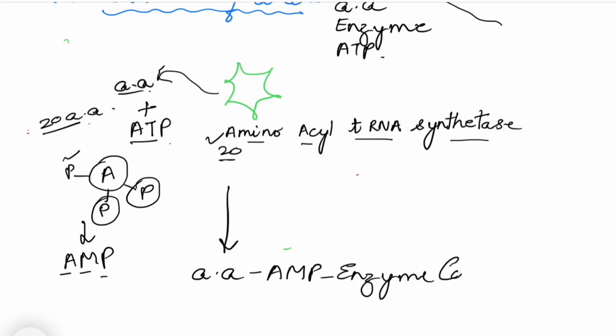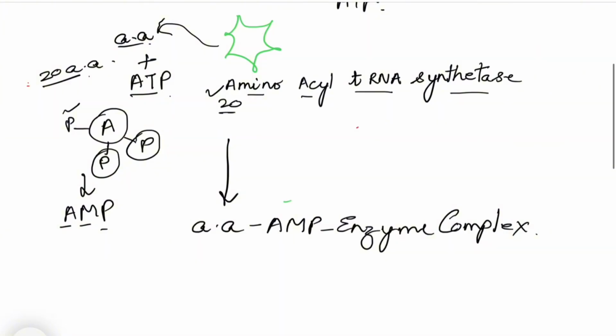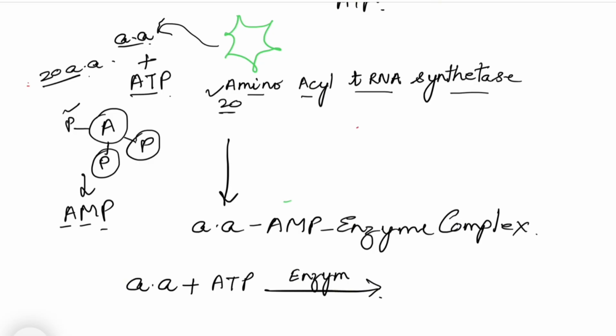Complex. This is formed. So if we write the whole equation, we can say this is amino acid plus ATP. In the presence of this enzyme, I am not writing here, but you know the name of the enzyme, it is amino-acyl tRNA synthetase.